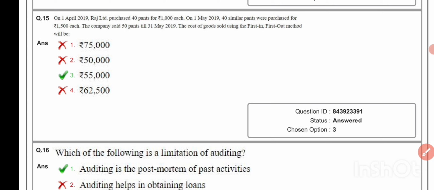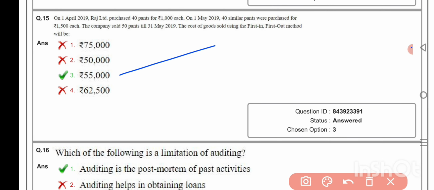On 1st April 2019, Raj Limited purchased 40 pants for rupees 1000 each. On 1st May 2019, 40 similar pants were purchased for rupees 1500 each. The company sold 50 pants till 31st May 2019. The cost of goods sold using the first in first out method will be rupees 55,000.